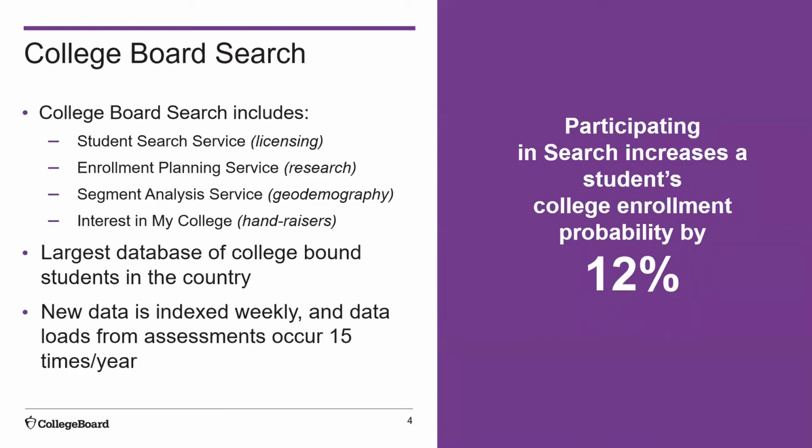College Board Search is a suite of enrollment solutions that includes Student Search Service, Enrollment Planning Service, Segment Analysis Service, and Interest in My College. Each of these tools broadens access to key data and enhances your recruitment strategy. College Board Search is the largest database of college-bound students in the country, with approximately 2 million new students opting in annually. New students enter the database consistently, which we'll talk more about in just a few minutes. And finally, search plays a very critical role in student access to college. Participation in search increases a student's probability of college enrollment by 12%. The effects for low-income and underrepresented minority students is even greater.